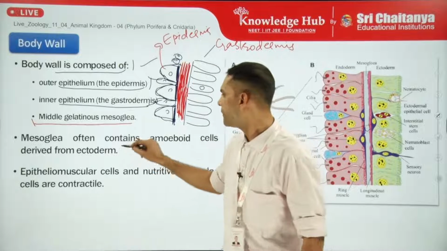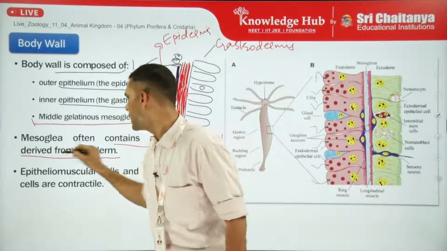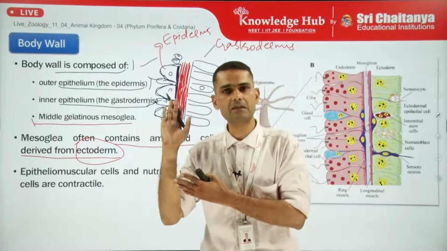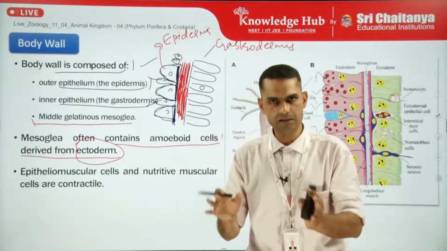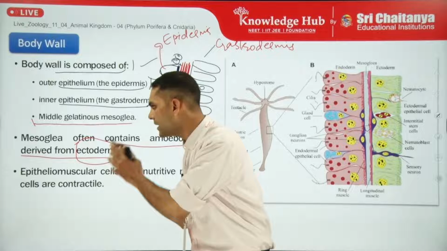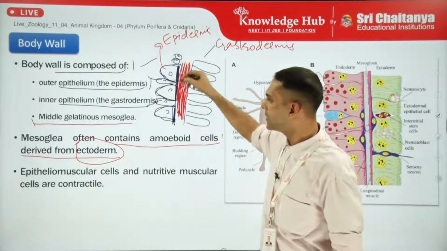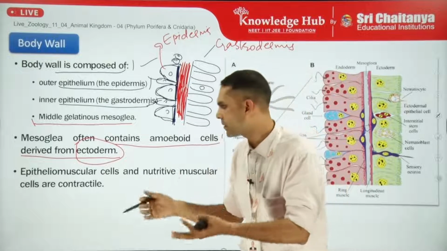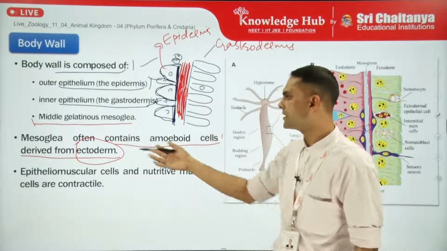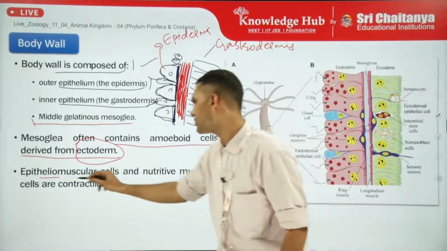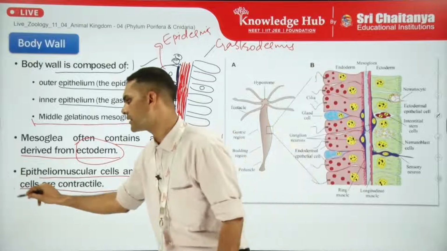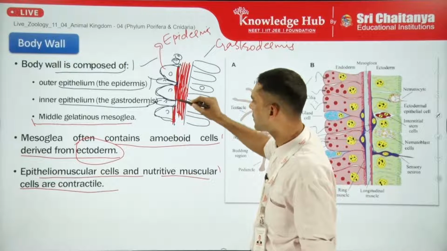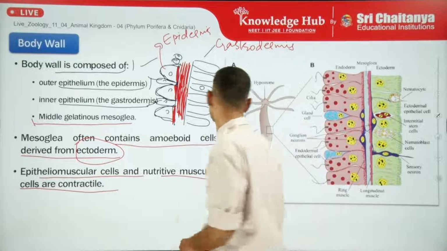Gelatinous mesoglea often contains amoeboid cells derived from the ectoderm germ layer, because ectoderm also has interstitial cells. Remember archaeocyte cells in the porifera? They used to be totipotent stem cells. So these interstitial cells, which are also present in the ectodermal layer, are similar totipotent cells, and they can give rise to any other type of cells, and hence mesoglea often contains amoeboid cells derived from the ectoderm layer. Epitheliomuscular cells and nutritive muscular cells are contractile in nature. I have already explained why they are contractile, because of the contractile protein present at the basal part of the cell called myonin.